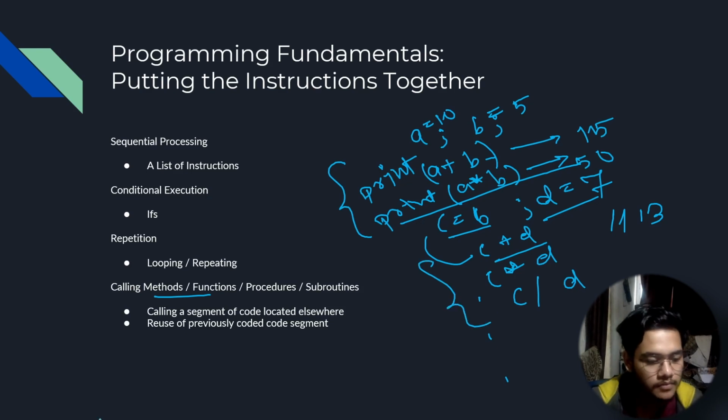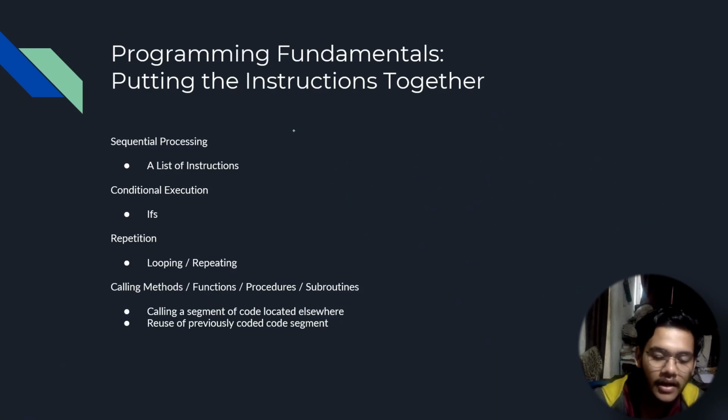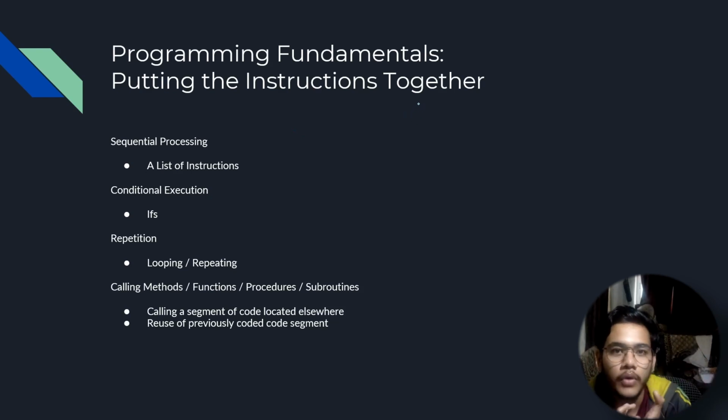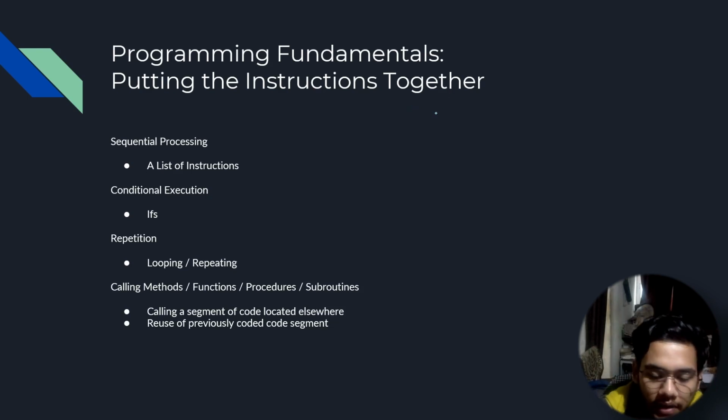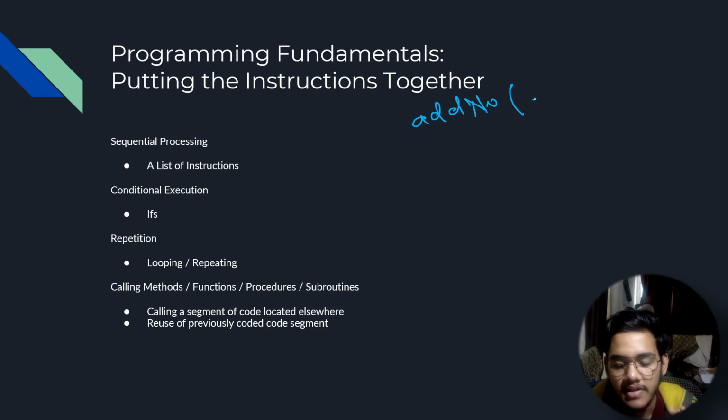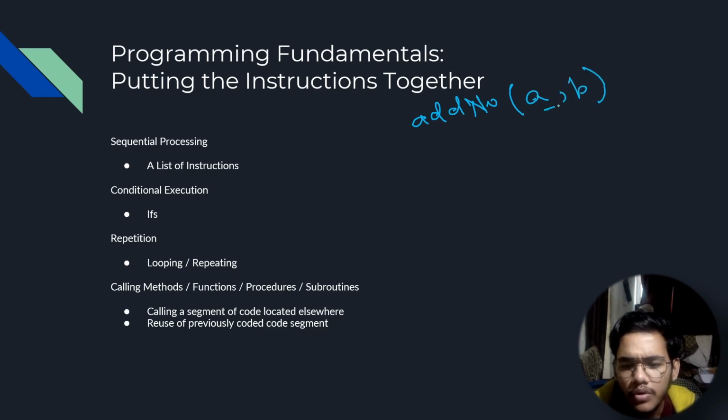So what I could do is, I'll create what is called a function. A function is a block of code that you can group together and you can call anytime again in the program. So let's say I name it add numbers. I created this function, I gave it a name, and I'll take in 2 arguments, let's say A and B. These 2 could be any values.